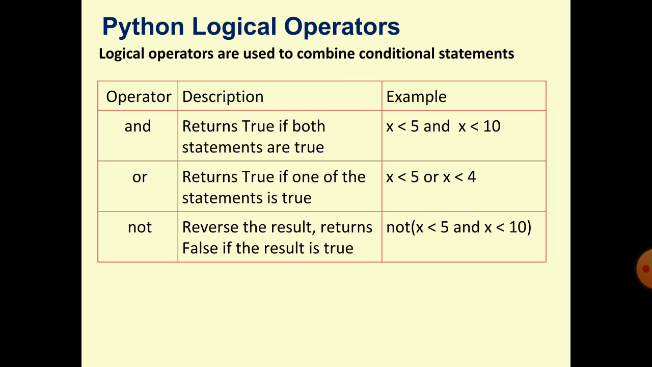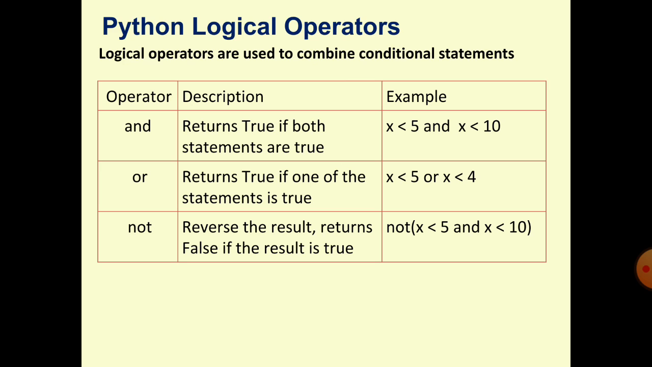And returns true when all statements are true, meaning all conditions are true. It returns false if any one or all conditions are false. It returns true when all conditions are true. It returns false when all or any one condition is false. So there is only one chance you will get true: when all conditions are true.